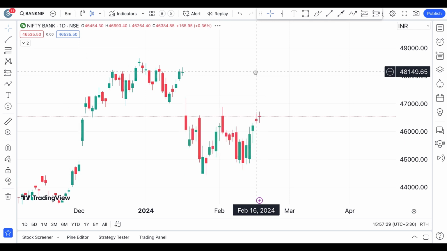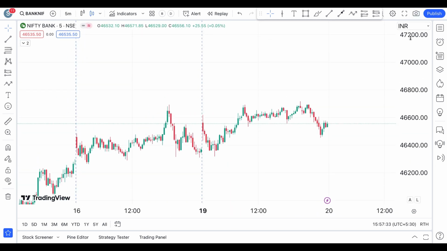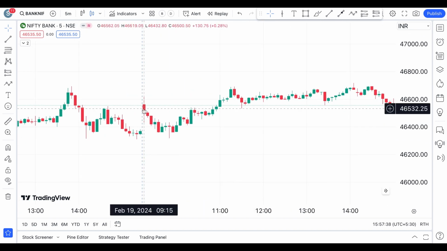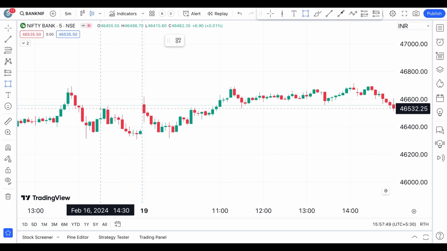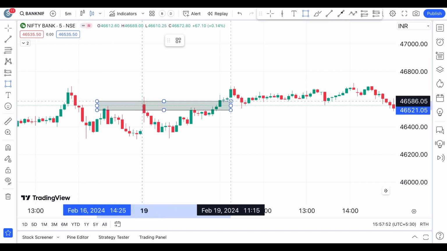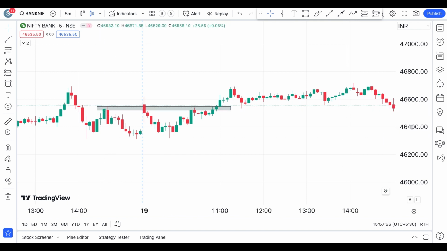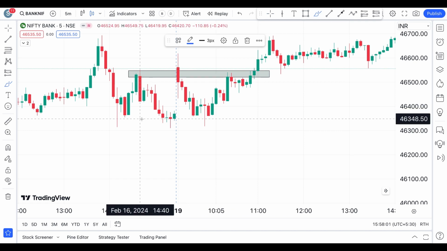So now let's see what we can learn from Bank Nifty's 5 minutes chart. That's a 5 minutes chart here, and this is the price action of the Bank Nifty. As you can see, the first candle in the Bank Nifty here has opened at around 46,560 levels, and it just started to fall down. So when you see that the Bank Nifty is there, what you should do is simply take your closest swing high. This is the closest swing high for the Bank Nifty, and this is definitely your target towards the downside after your first candle.